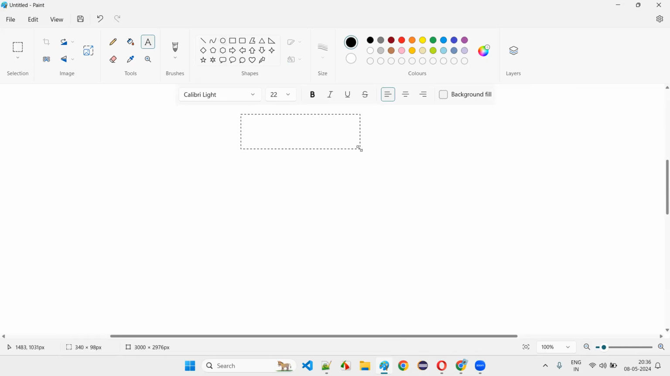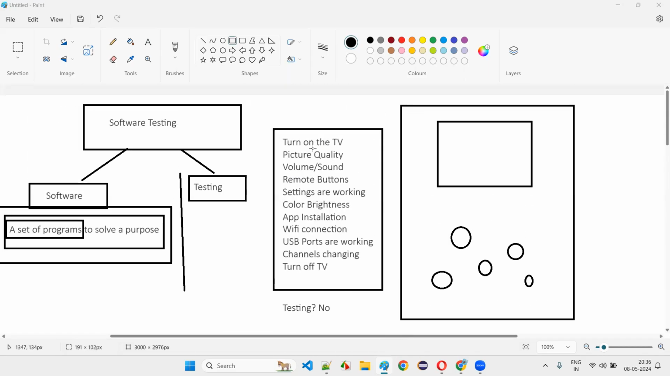The same TV has to be tested by a software tester. It will be tested like this. I'll tell you exactly, just wait for a while. Testing doesn't involve this many small items. Testing involves a lot of stuff. What a tester does as part of testing, an end user will not be able to do. I'll prove that.